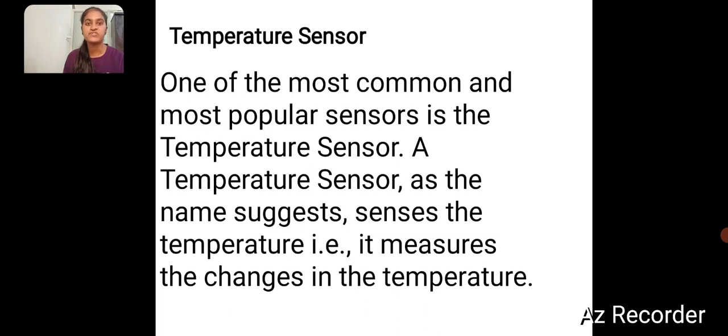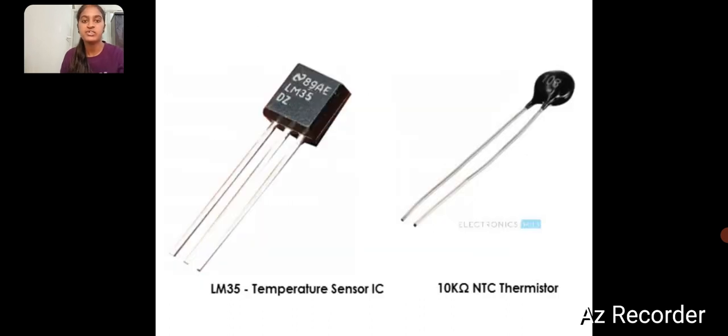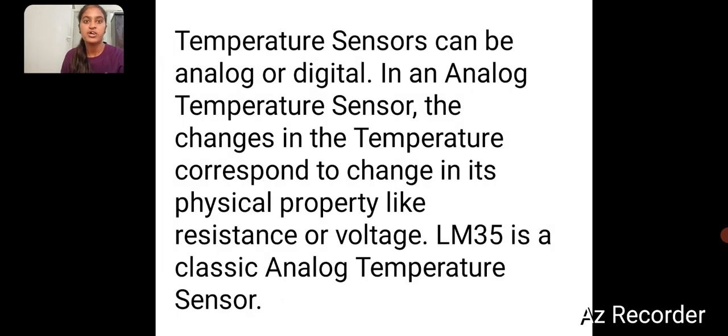First one is the temperature sensor. One of the most common and most popular sensors is the temperature sensor. A temperature sensor, as the name suggests, senses the temperature. It measures the changes in the temperature. This is a temperature sensor which can detect changes in temperature. Now, temperature sensors can be analog or digital. In an analog temperature sensor, the change in temperature corresponds to a change in its physical property like resistance or voltage. LM35 is the classic analog temperature sensor.